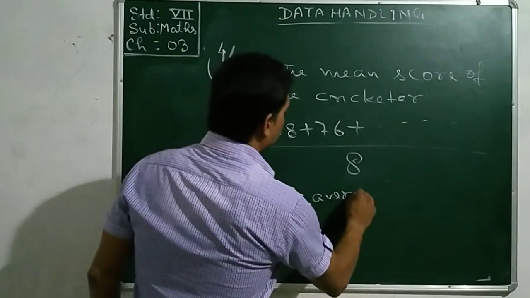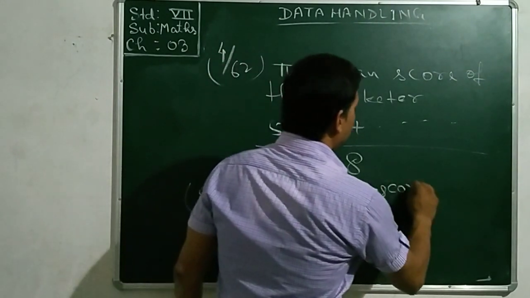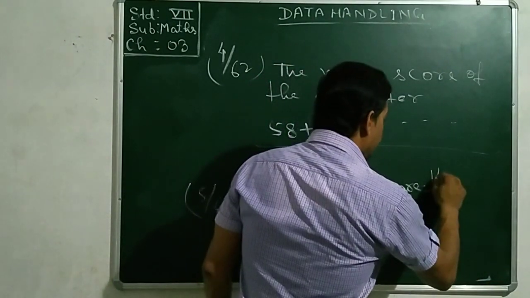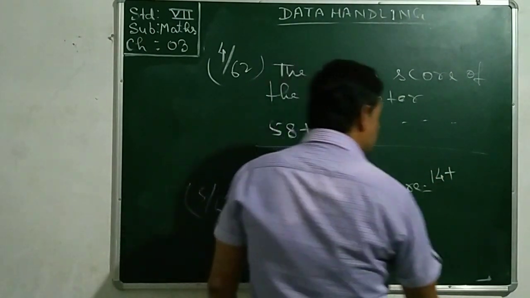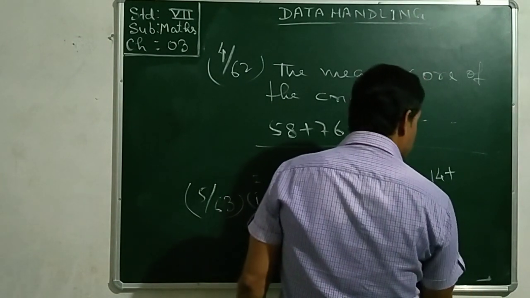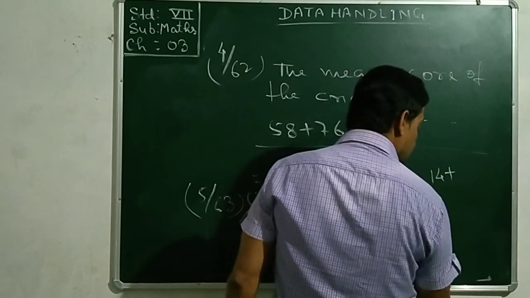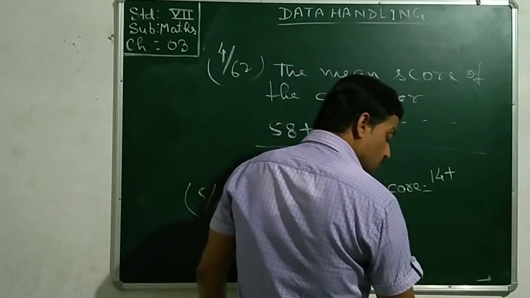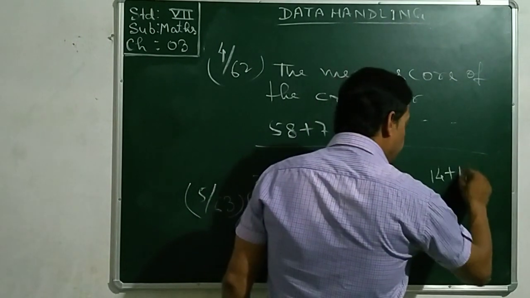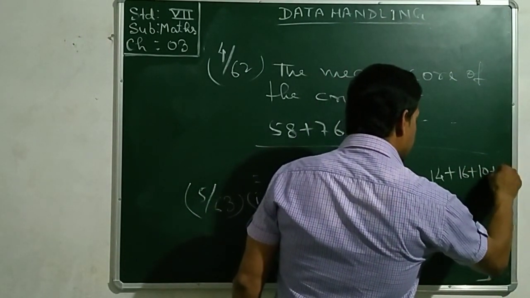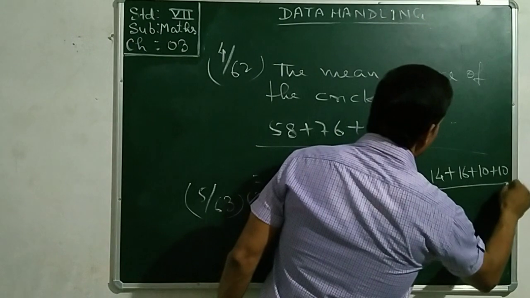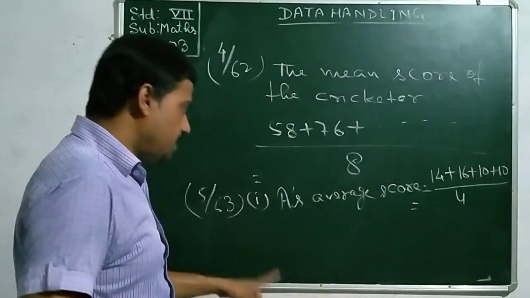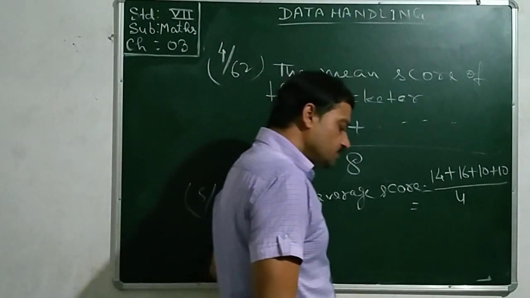A's average score. To find out A's average score, you will take the sum of runs scored by A, that is 14 plus 16 plus 10 plus 10, divided by 4. Calculate it. You will get A's average score here.